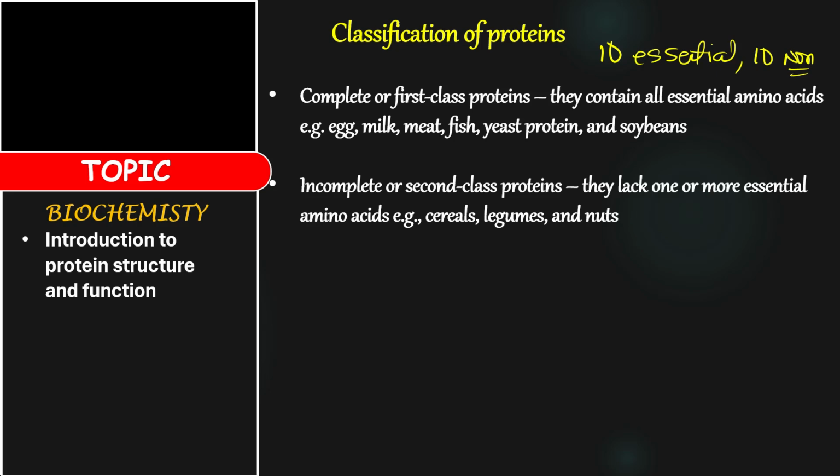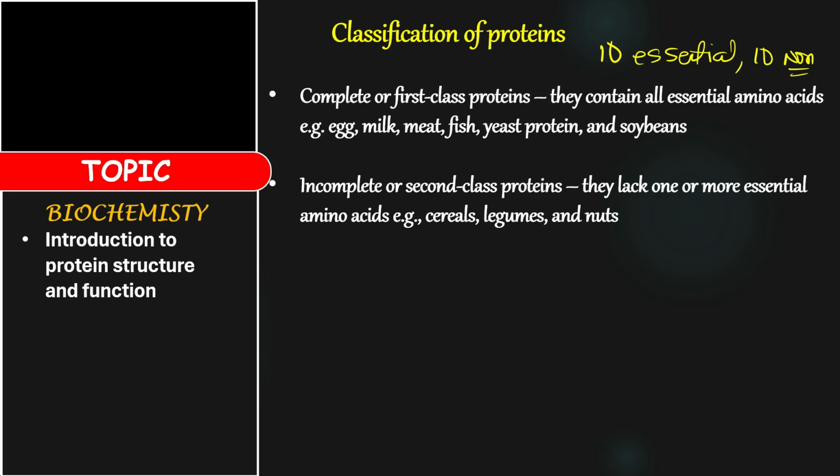Now, what are the essential amino acids? Those are the amino acids that your body cannot manufacture, hence you have to take them in as your meal. They are essential to your growth and development, but your body cannot actually manufacture them. Examples are egg, milk, meat, fish, yeast, and soybean. All those fall under complete protein. So if you are eating egg, you are eating a complete protein. Milk, complete protein. Meat, complete protein. Fish, complete protein.